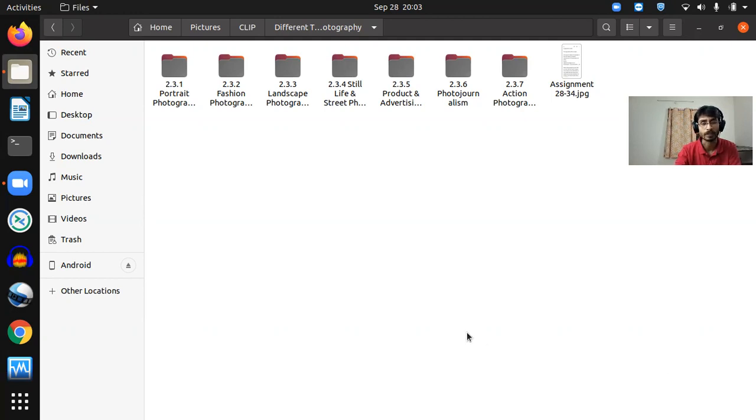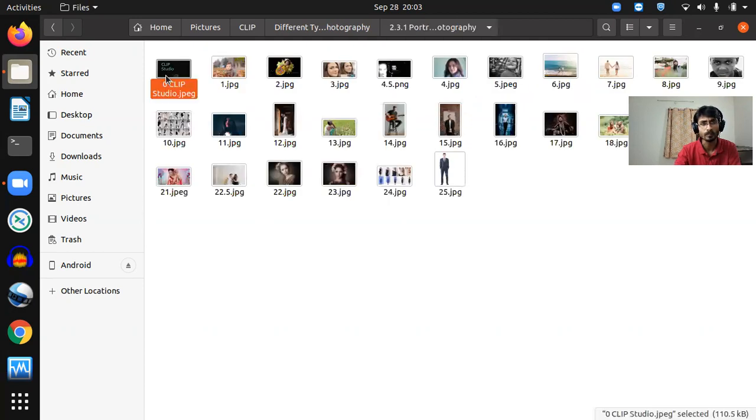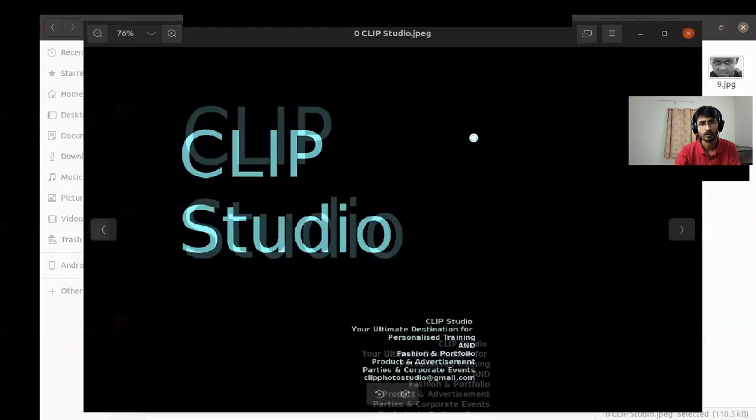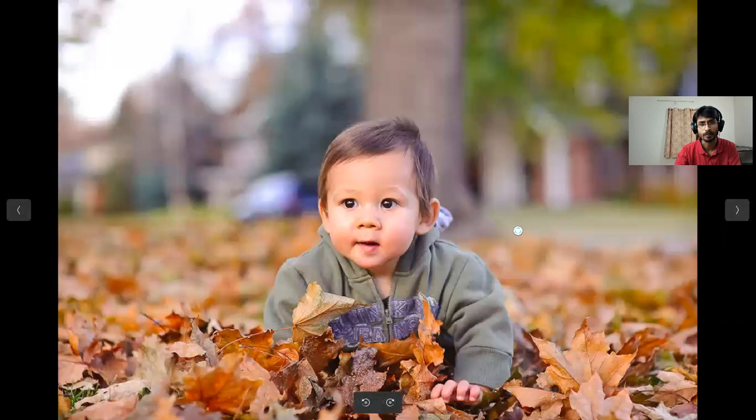So to begin with, we'll start with portrait photography. First we'll be discussing the technical things for portrait photography. Bigger aperture is desired. Bigger aperture means small f value. So the subject remains in focus and the background will be out of focus.